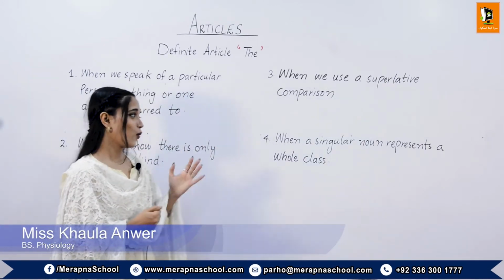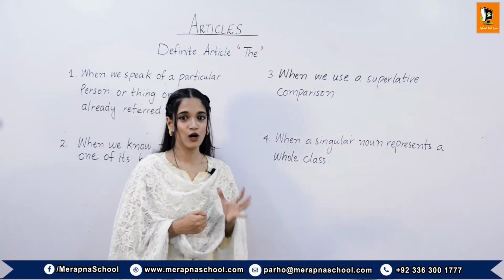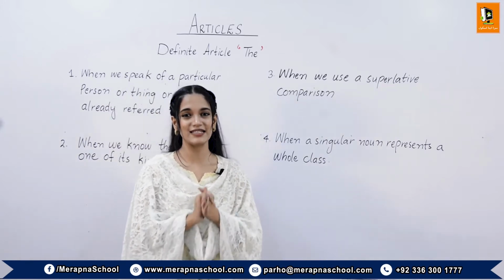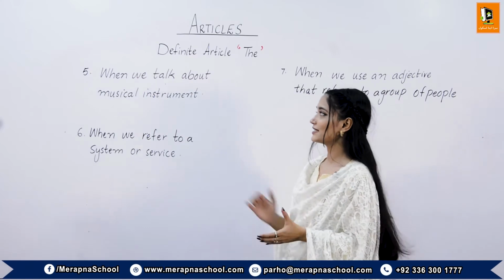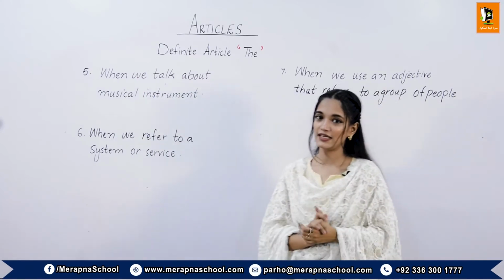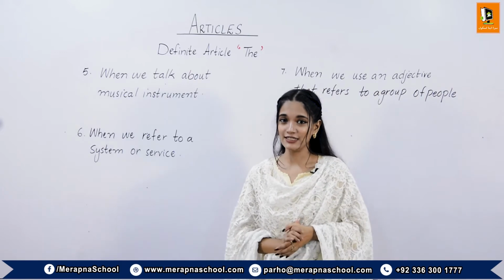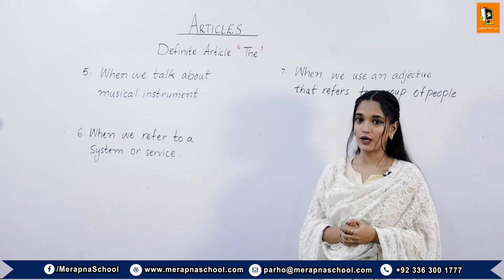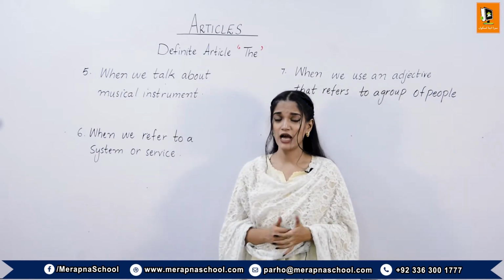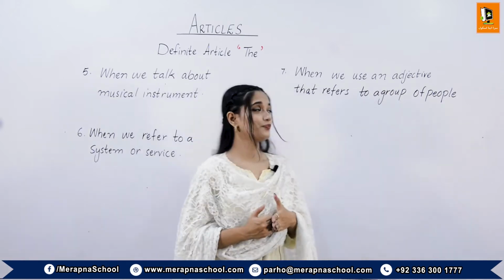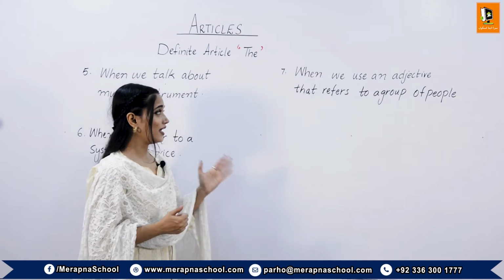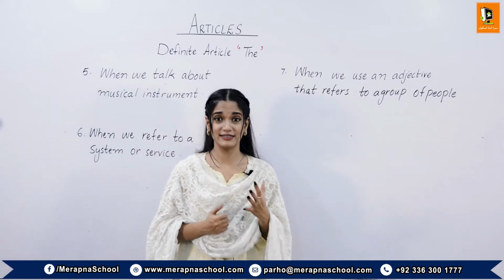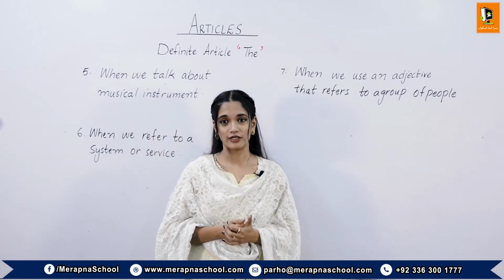The fourth case is when a singular noun represents a whole class. For example, the rose is the sweetest smelling flower. The fifth case is when we talk about a musical instrument. For example, she learns to play the guitar. The sixth case is when we refer to a system or service. For example, how long does it take by the train? The seventh case is when we use an adjective that refers to a group of people. For example, life can be hard for the poor.